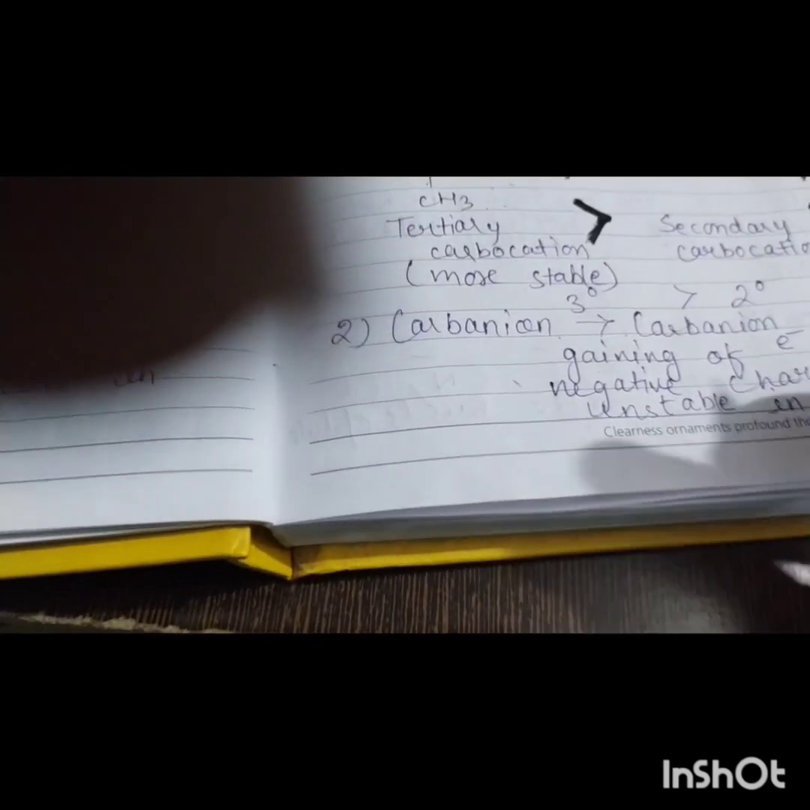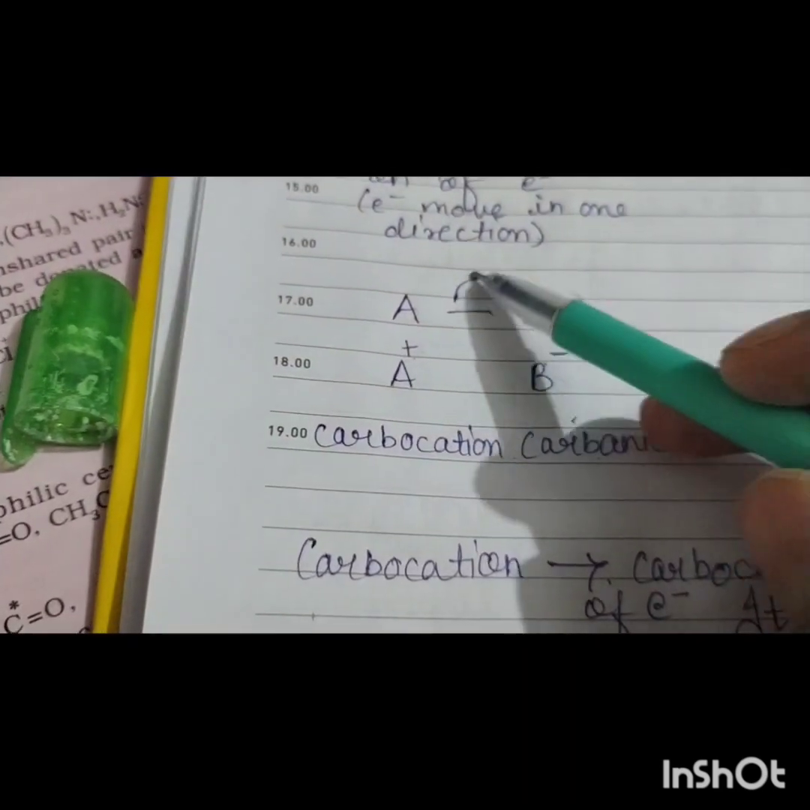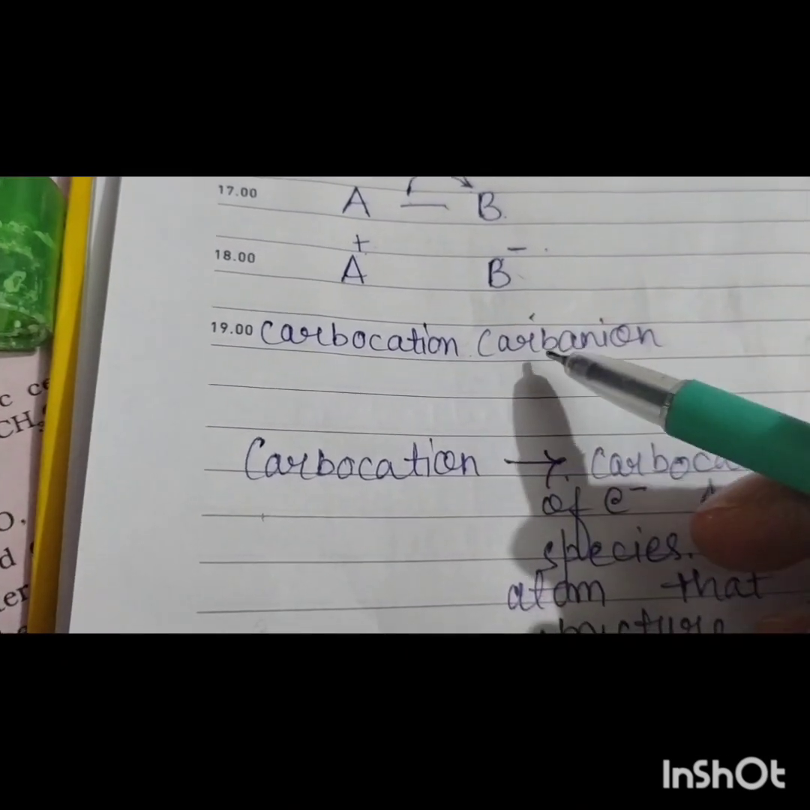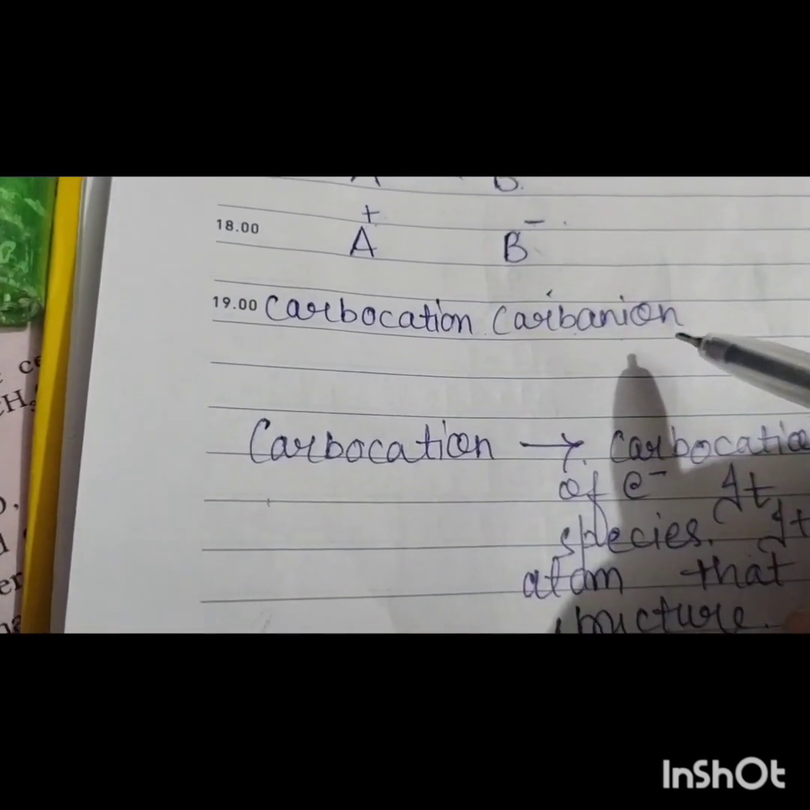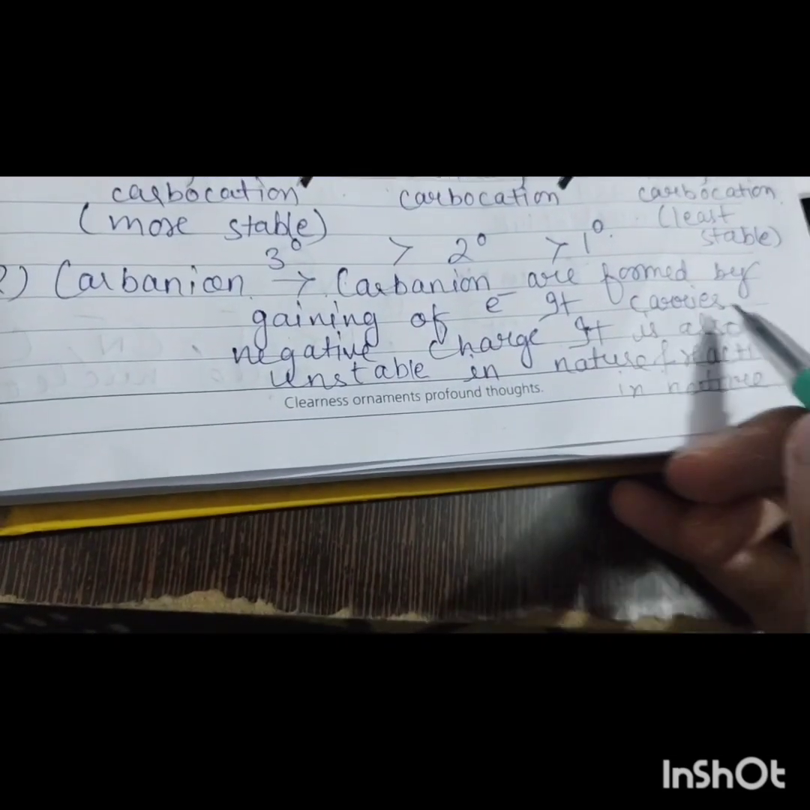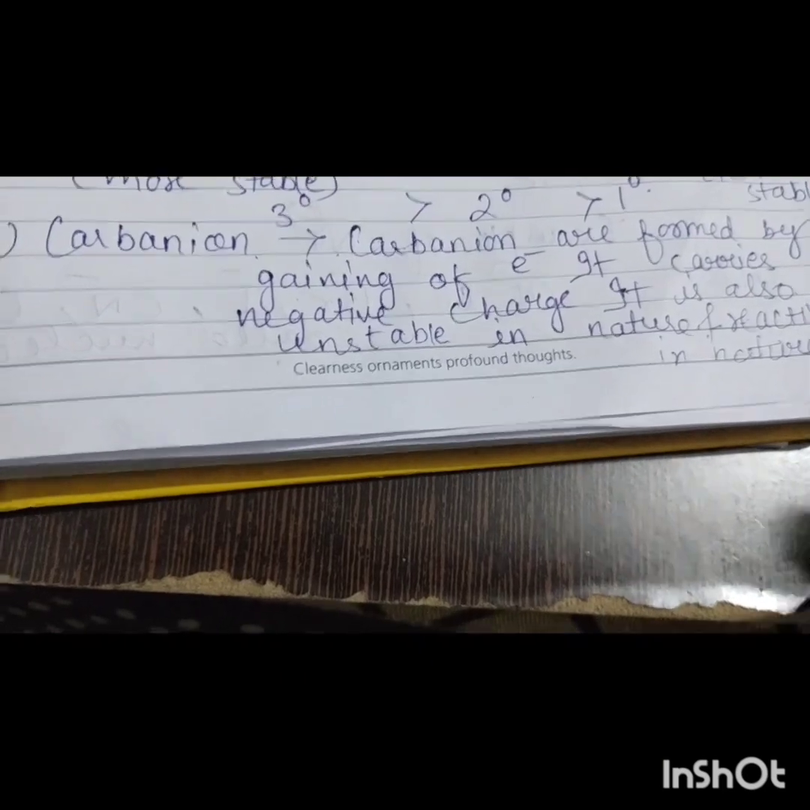Now, what is a carbanion? Carbanions are formed by gaining of electron. It is formed by heterolytic cleavage. Here the electron moves in one direction and it carries negative charge, and the resulting compound is a carbanion. It carries negative charge. It is also unstable and reactive in nature.